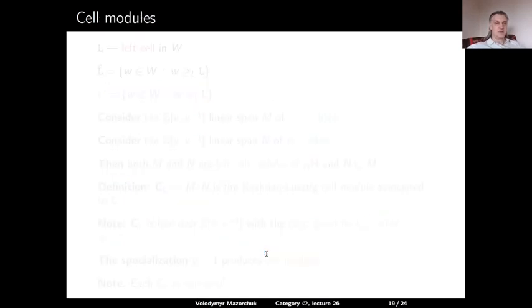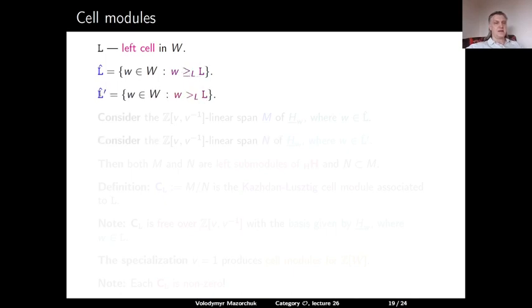So in order to discuss the proof, we need to first talk a little bit about cell modules. So let L be a left cell in W. Denote by L hat the set of all elements in W which are left greater than or equal to L, and let L hat prime be the set of all elements w in W which are left strictly greater than L. Consider, inside the Hecke algebra, the span of all Kazhdan-Lusztig elements indexed by w in L hat.